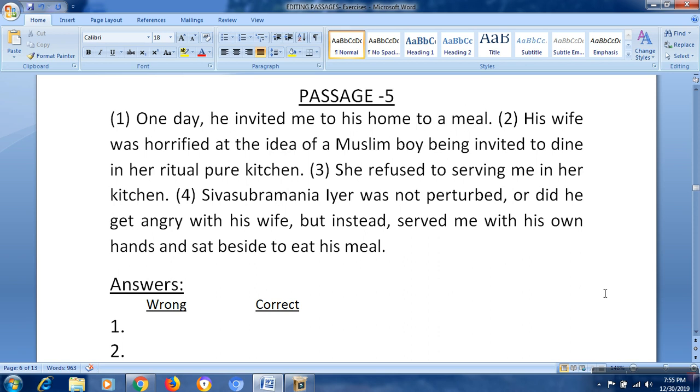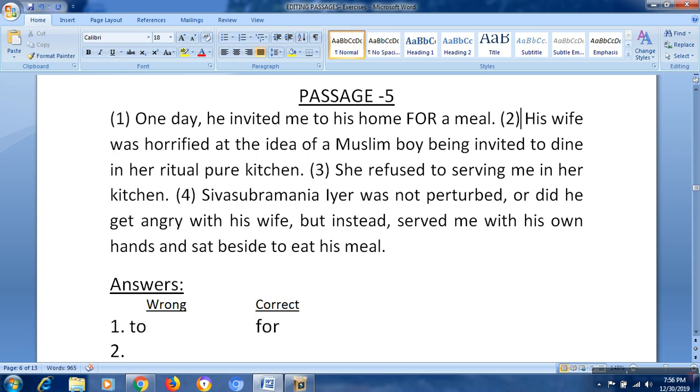One day, talking about a past incident, that's good. He invited me to his home to a meal. Here in this part something is a mistake. To a meal, we can write here for a meal. That's good. To becomes for a meal.